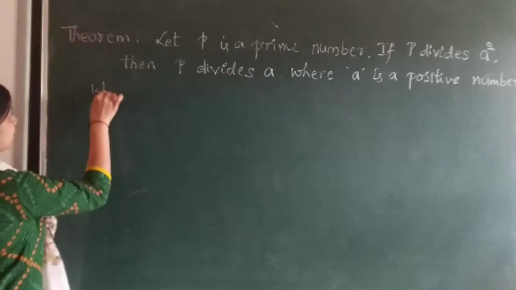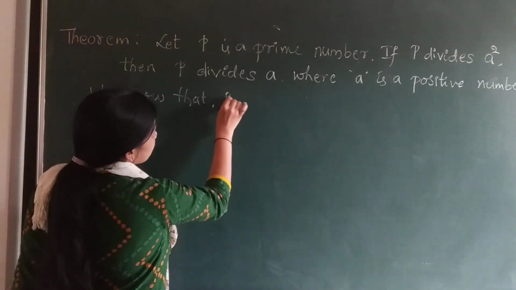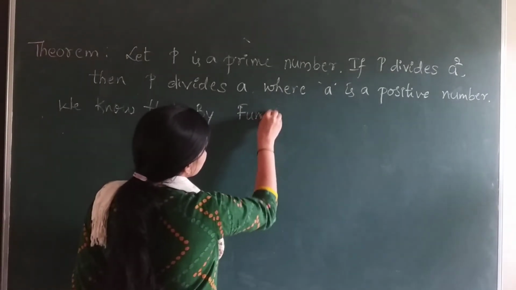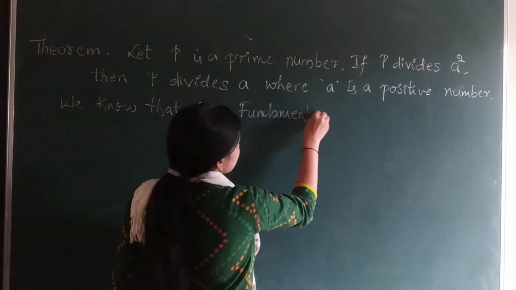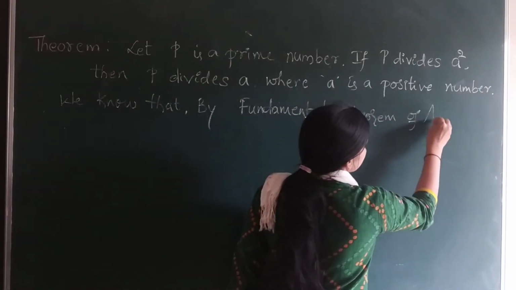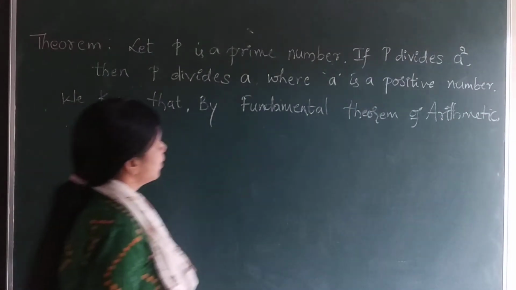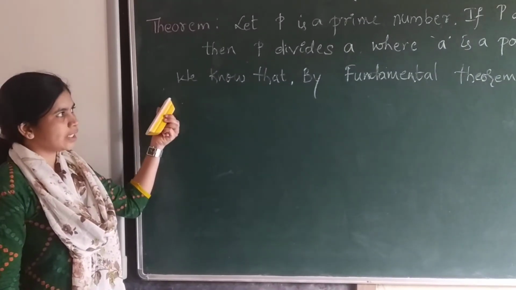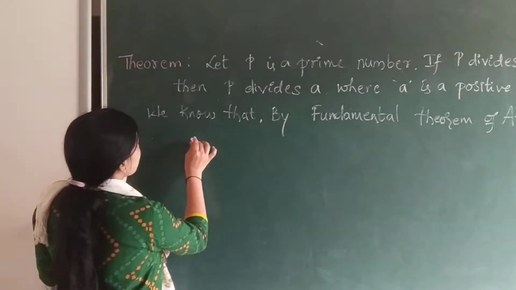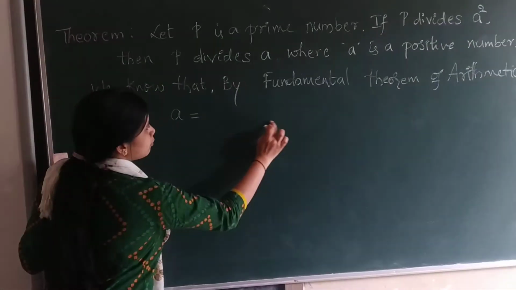Here we know, by the fundamental theorem of arithmetic, you already know that the fundamental theorem says a positive number can be written in the form of a product of prime numbers.